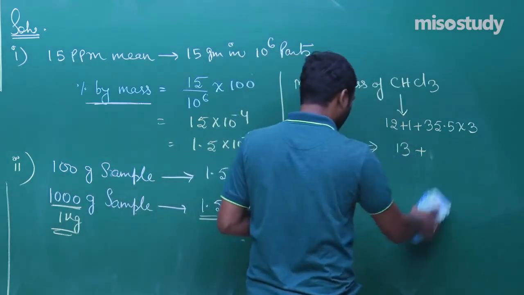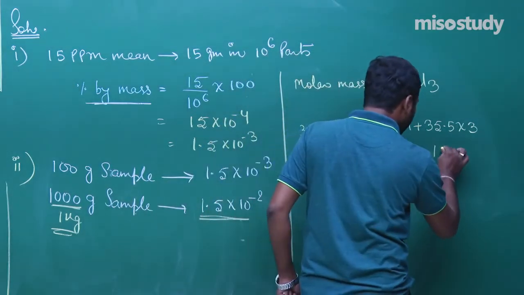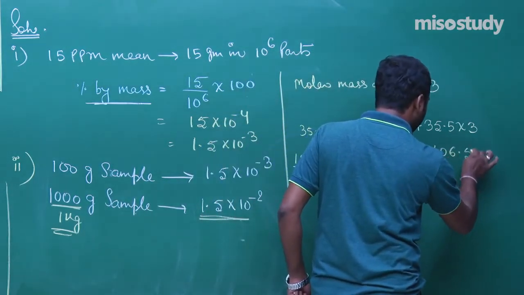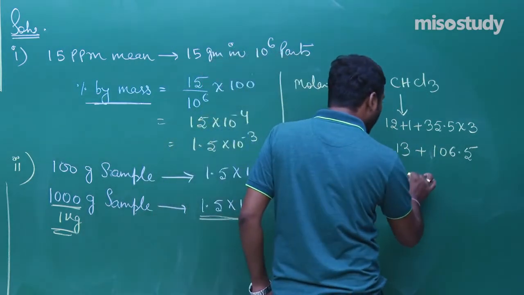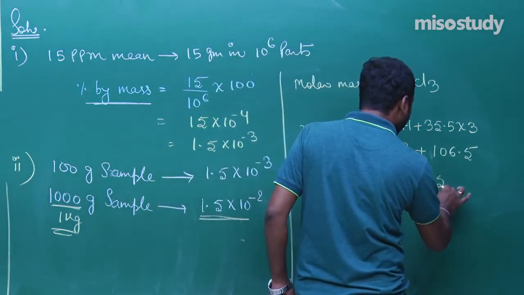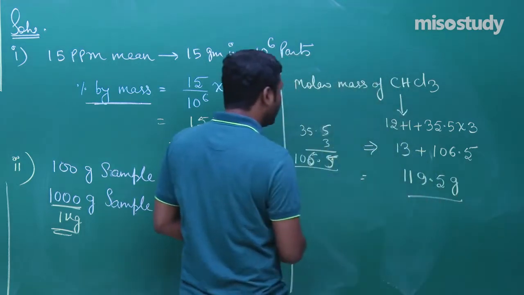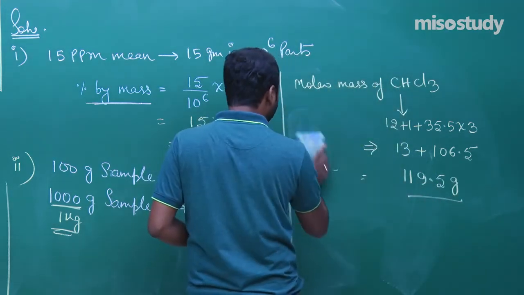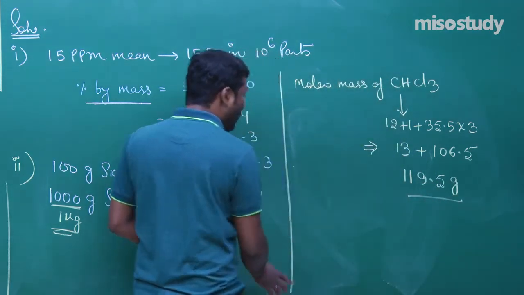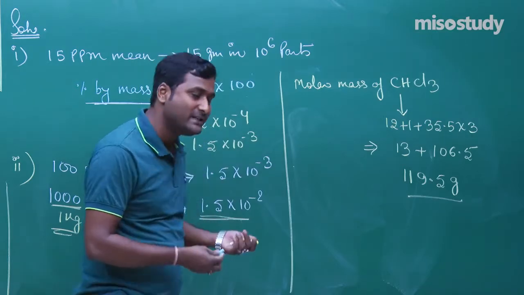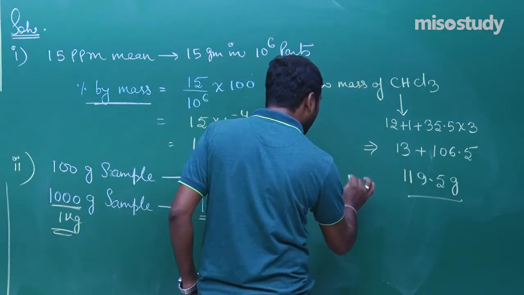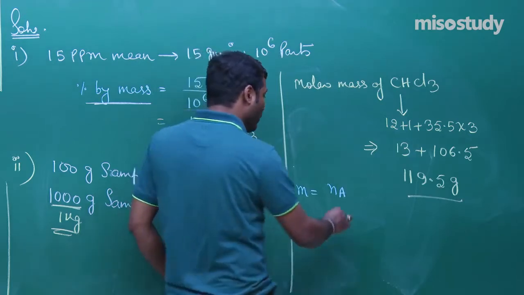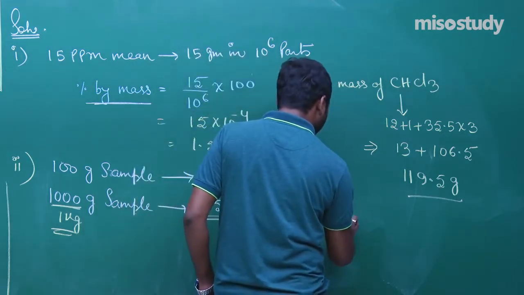Clear to you? Put here 106.5. Now add them. What will happen? We get 119.5 gram. We got the molar mass, we got the given mass. Now what to do? Molality is equal to number of moles upon weight of solvent in kg.